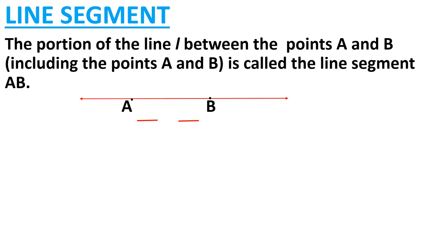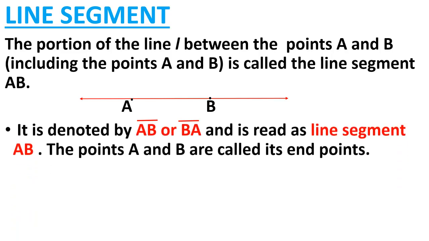Many times you have been told to draw a line, make a line, draw a line of 5 centimeter. That is not a line. When we know the fixed length, draw a line of 5 centimeter, that is not a line. That is a line segment, because a line segment has fixed length. A line has no fixed length.